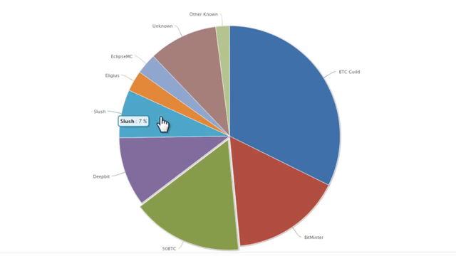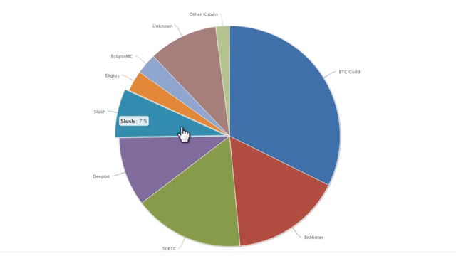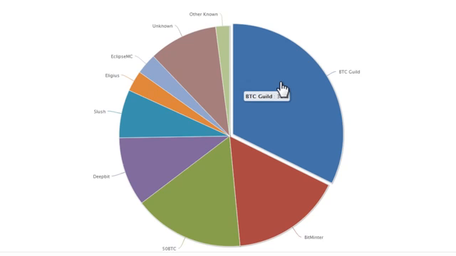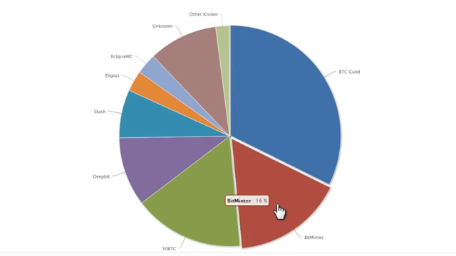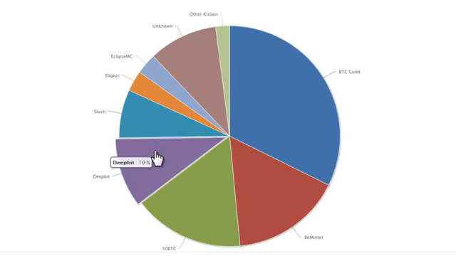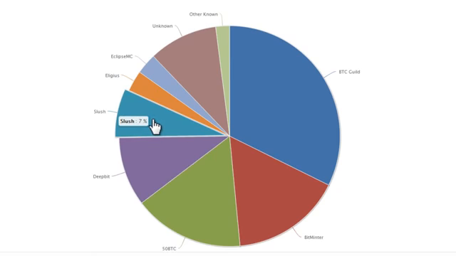I'm going to show you Slush's pool, and the reason is because I've had really good success with Slush's pool. I've tried Eligius, which just wasn't working out for me. I wasn't really making much progress. BTC Guild, for some reason, I was making zero progress. I'm not sure if I had everything set up correctly. Bitminter is pretty popular. DeepBit is popular, but I'm going to show you Slush Pool.